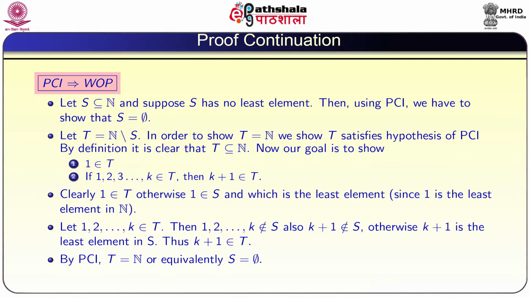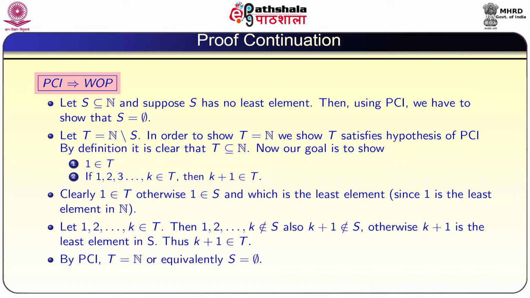For that, again we will define a new set T equal to N minus S, that means we have removed S from N. Now, if we show that T is equal to N, then automatically S is equal to empty. In order to show T is equal to N, we can utilize the properties of PCI.